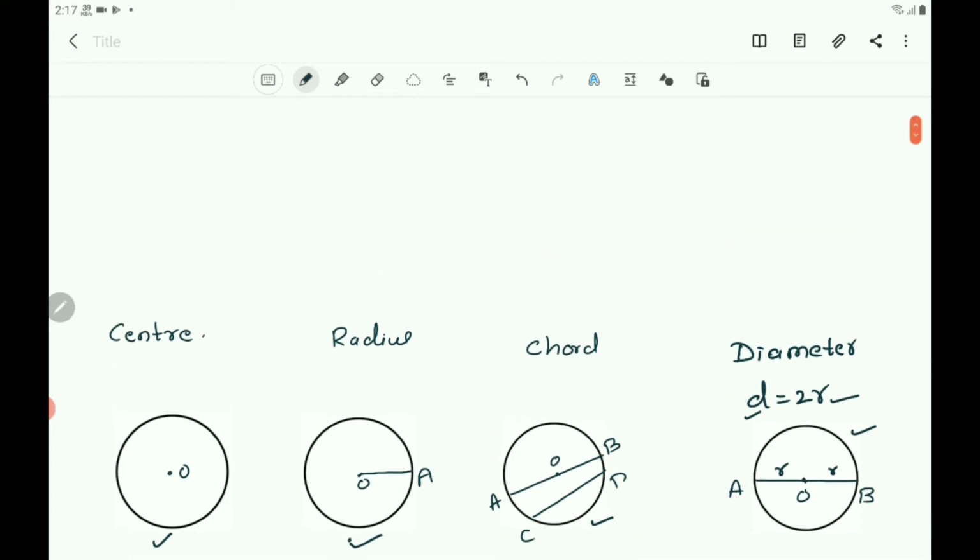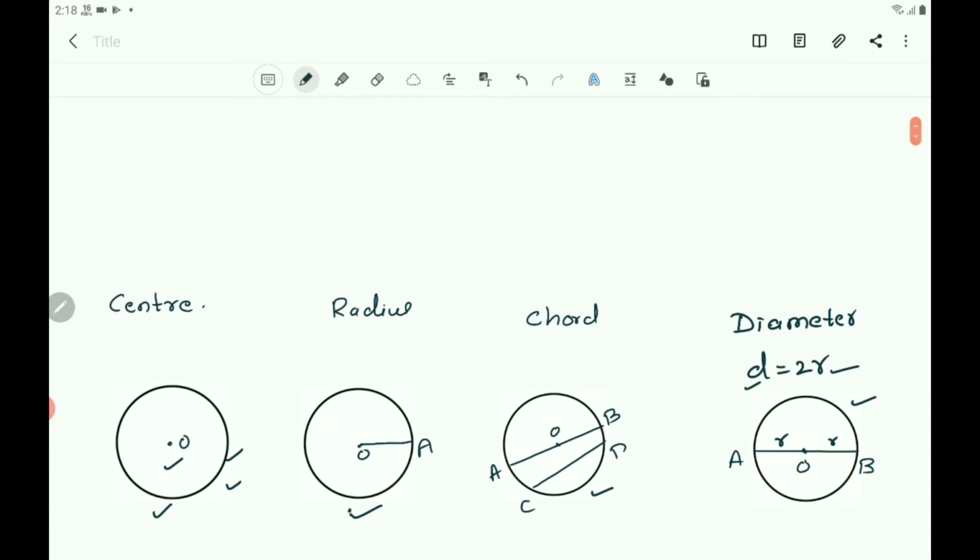Similarly you can draw any number of radii and also any number of diameters in the circle. And a circle has 3 regions, 3 parts. A circle divides the plane on which it lies into 3 parts. One is the interior of the circle, which is inside the circle, and the second one is the circle itself. The third one is the exterior of the circle, that is outside the circle. The circle and its interior make up the circular region. The circle and interior region together are called the circular region.